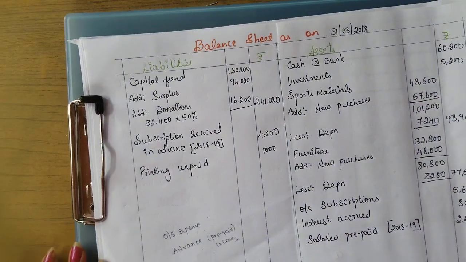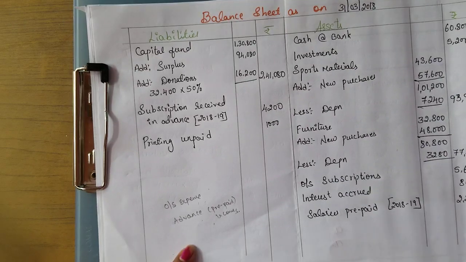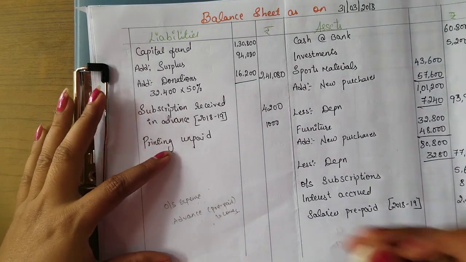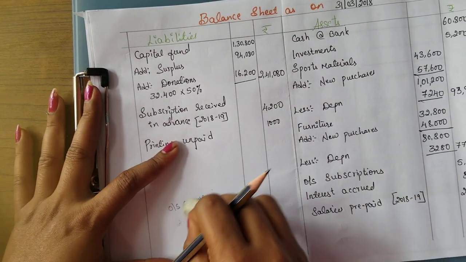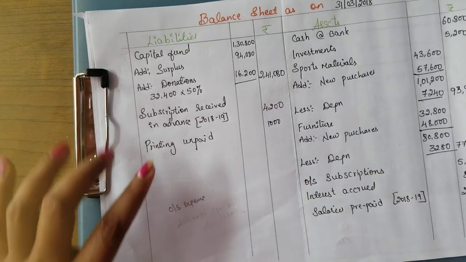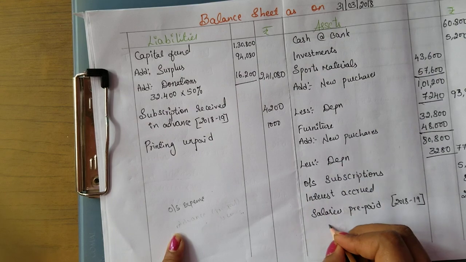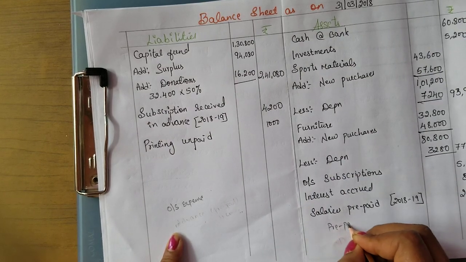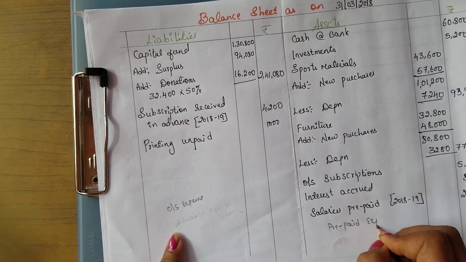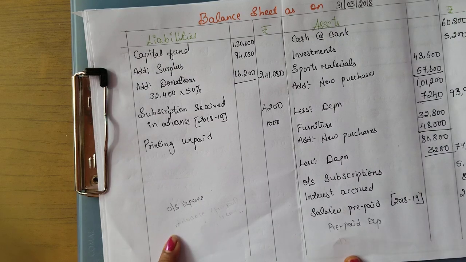Once again I am telling you, you should be very clear when you are writing in the balance sheet, and everyone knows here. Outstanding expense will be coming in the liability side. Okay. And asset side we will be writing prepaid expenses. Got it?